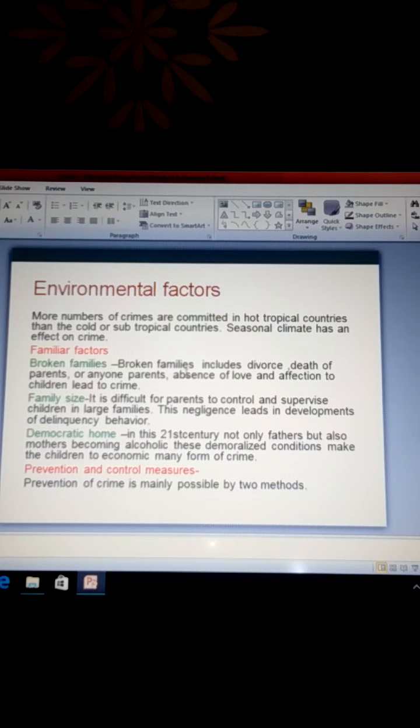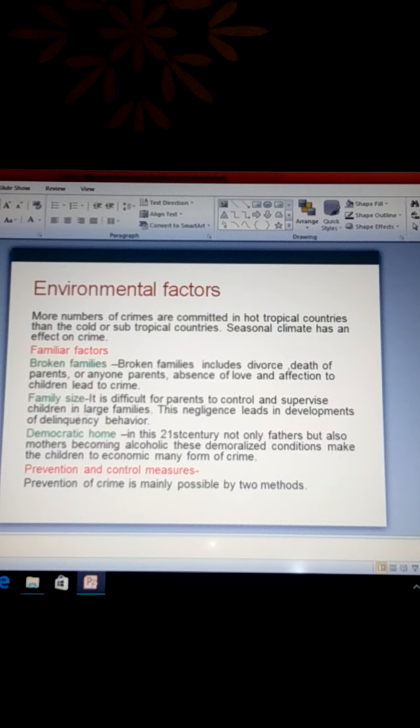In a broken family, there is absence of love and affection. Understand? So, absence of love and affection to children leads to crime. Understand? Family size. It is difficult for parents to control and supervise children in large families.